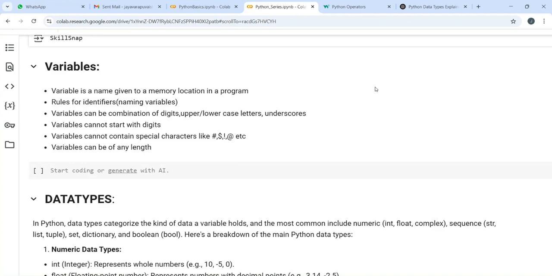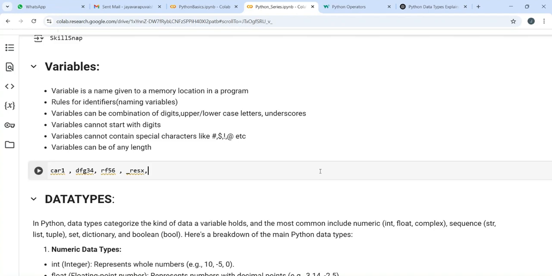So variables, how do you write them? You can use digits, you can use English alphabets or letters, and you can use underscores. You can use any combination of all these three. Like you can write a variable name car1, or dgf34, or rf56 as a variable name, or you can have _resx as a variable name.